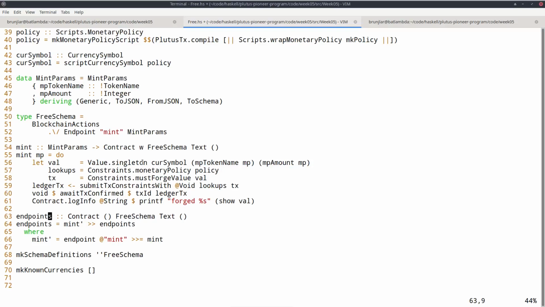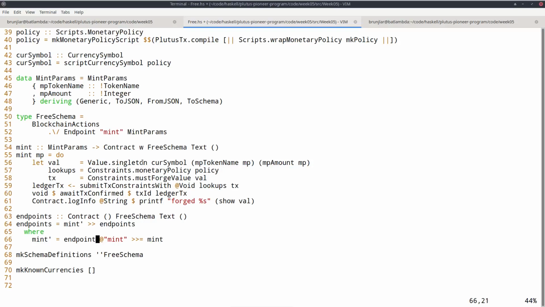So if you want to test something in the playground, you always need something called endpoints. And so we define a helper function mint prime and then recursively call endpoints again. So that will make sure that the mint endpoint is always available. Once we've executed it, it will again be available.